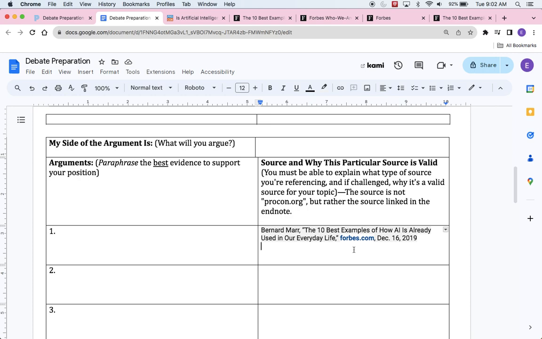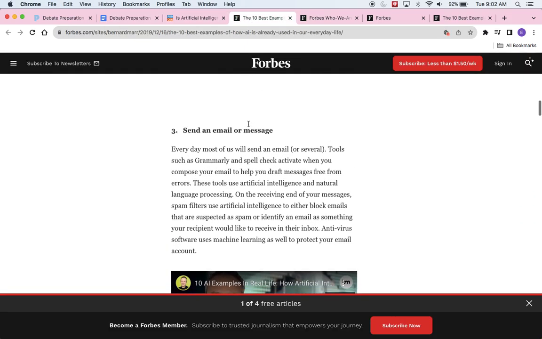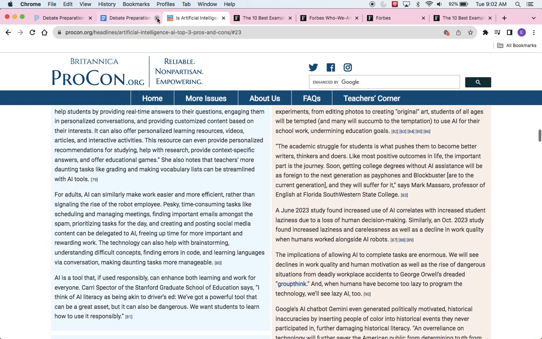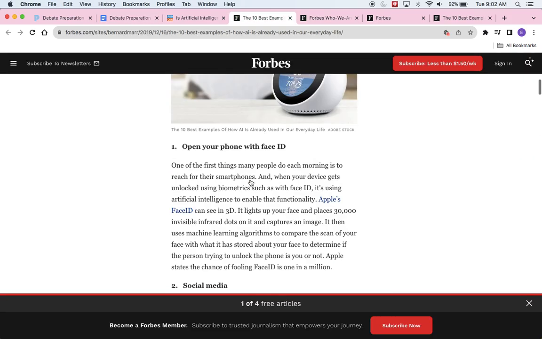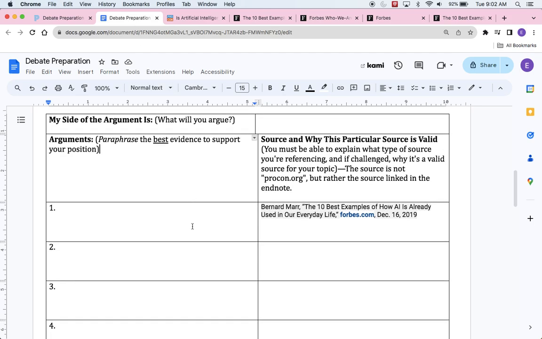And I would encourage you, if you have additional time, to start reading those articles that procon.org read and paraphrased for you. So obviously this is what's called tertiary sourcing. The original source is this one right here, right? Then you have the secondary source, which is procon.org, and then you really are the tertiary source for your debate. You're going to be re-paraphrasing what's already been paraphrased. So, not the best way to do research. Really, the best way to do research is go directly to the source. But for purposes of making this easier for you, that's how we're going to do it.